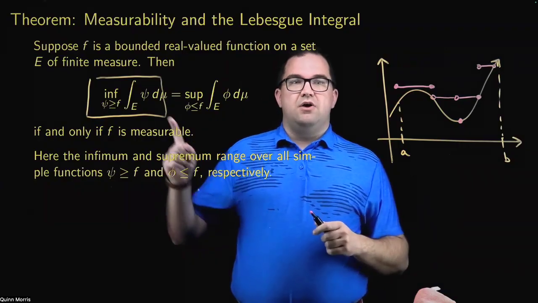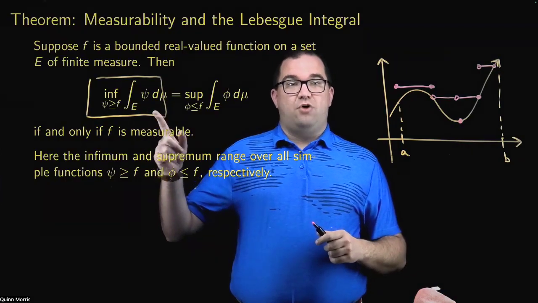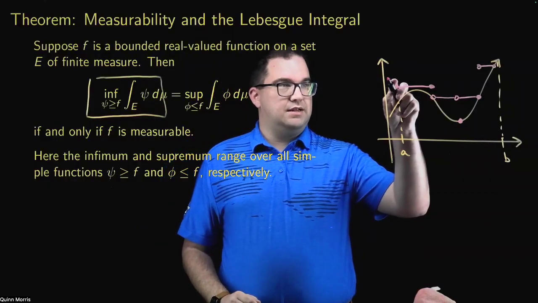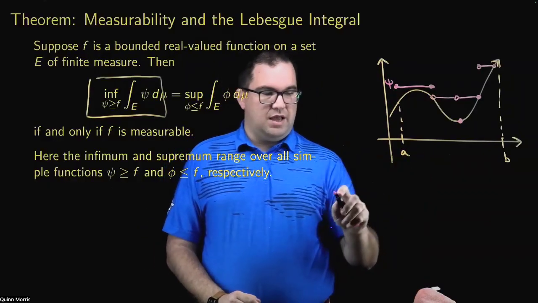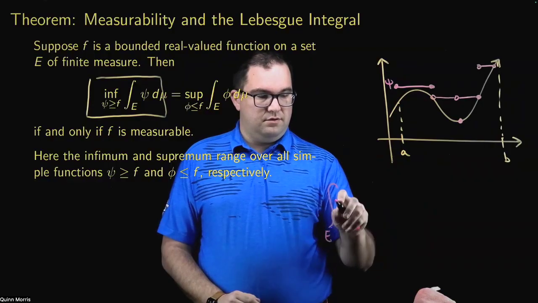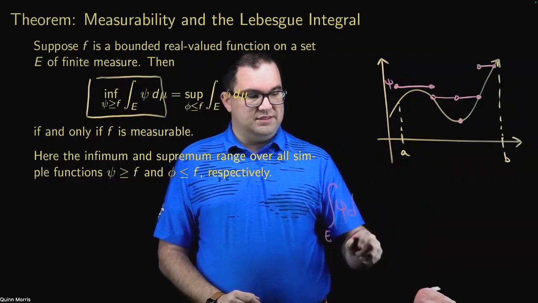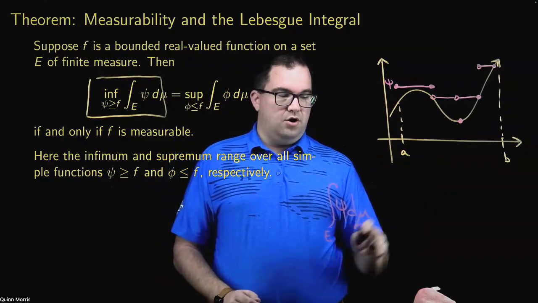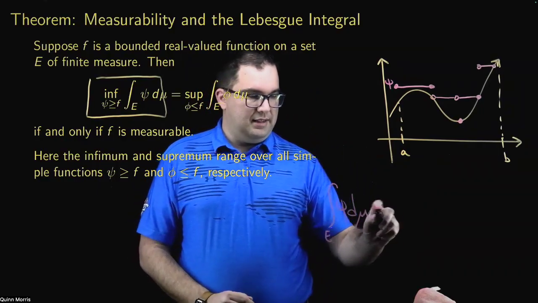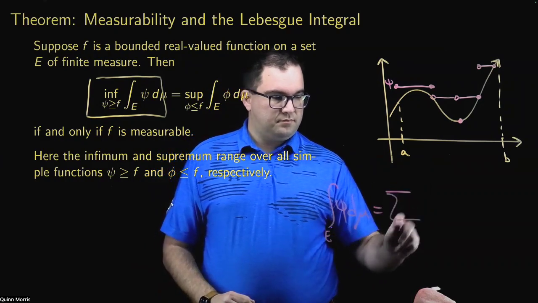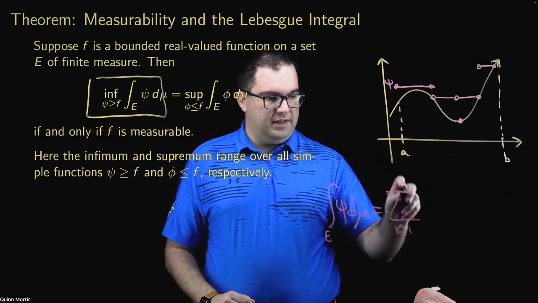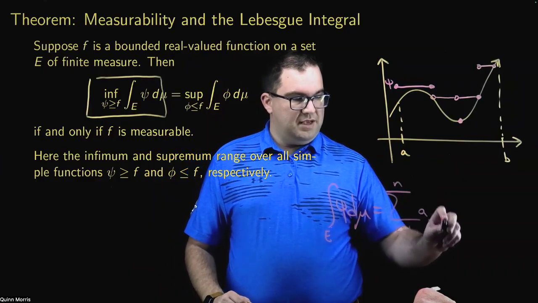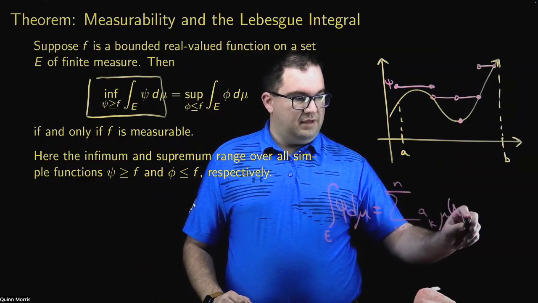And the idea is, for a simple function, I have already defined what this is. If this is an example of a function psi, we already defined the Lebesgue integral of psi over the set E, and it is, by definition, the sum k equals 1 up to n of a sub k times the measure of A sub k.